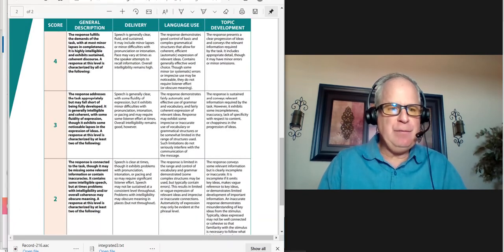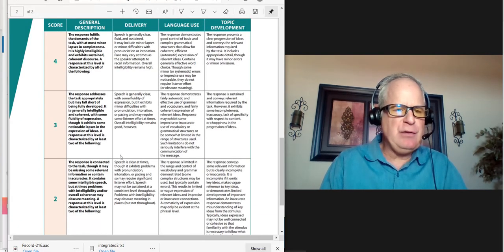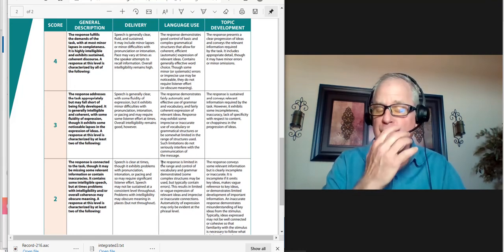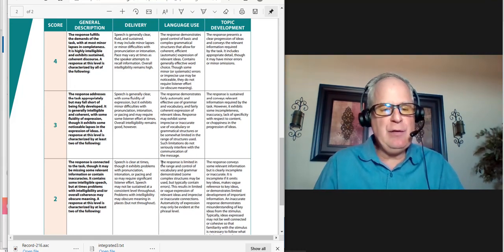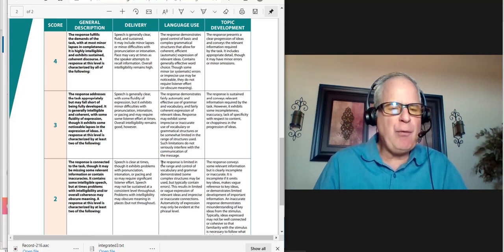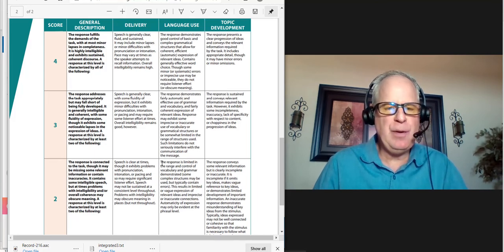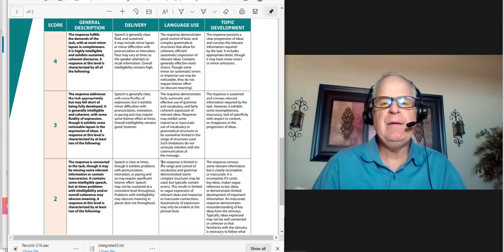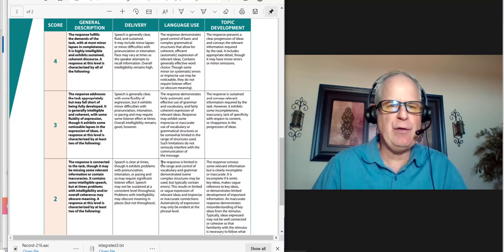I think on this one, I'm going to put you at about 17 to 18 points out of 30. With language use, be careful about active versus passive voice. Make sure you know how to form passive voice. Delivery, you're still having some problems with pacing and also intonation. So you can probably work on that a little bit more. I think that's going to be helpful. You can study intonation, pronunciation lessons 36 through 40. And to learn more about pacing, you can study pronunciation lessons 41 through 44.